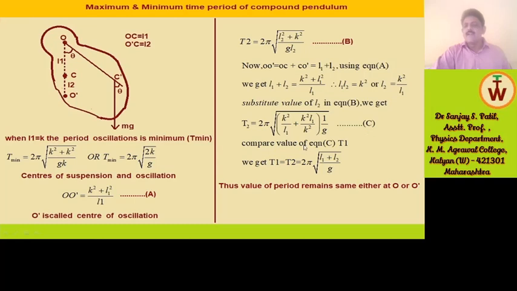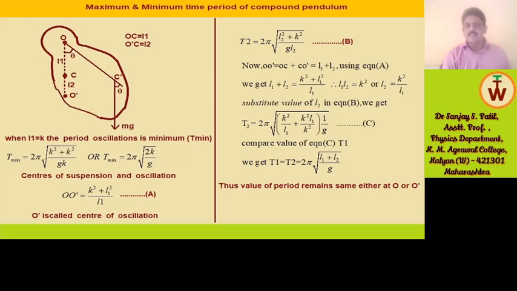So compare the value of equation C with T1. We get T1 = T2 = 2π√((L1 + L2)/g). Thus the value of the period remains the same either at O or O'. It means there is no difference whether you change O and O'. The center of oscillation becomes the center of suspension and vice versa, and the period remains the same. That is, T1 = T2.